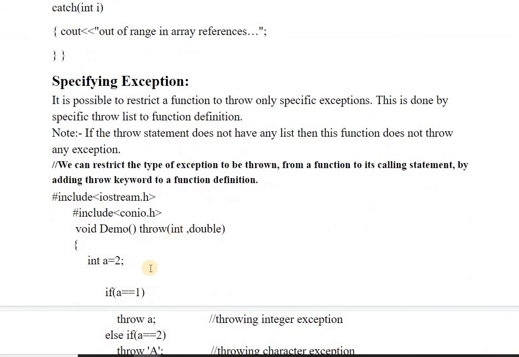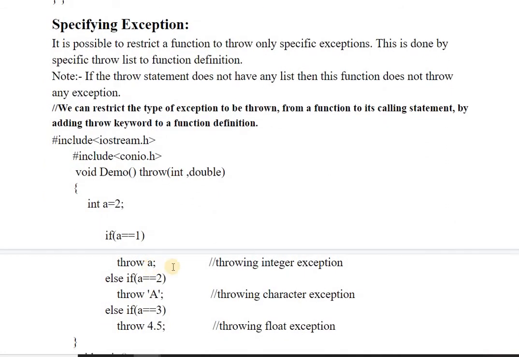We can also restrict our program to handle specific types of exceptions, like if we want it to handle the exceptions other than integer and double, then I have to restrict my exception function like this.